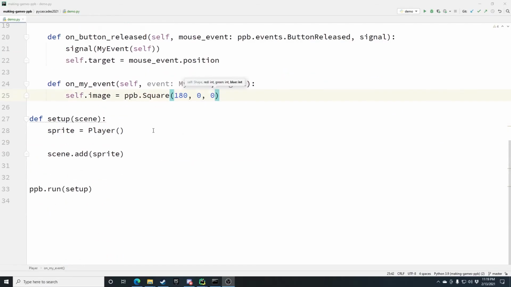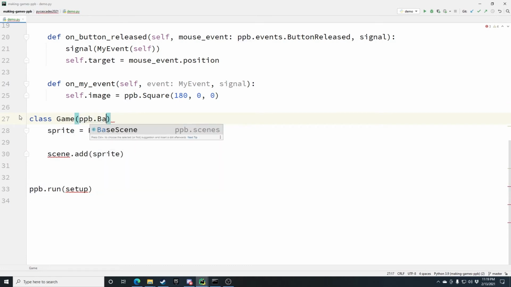All right, so let's demonstrate this. We're going to change this setup function into a class. So we just do class Game, and it is a ppb.BaseScene.